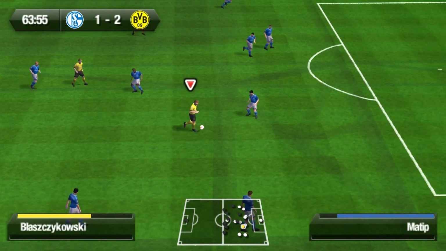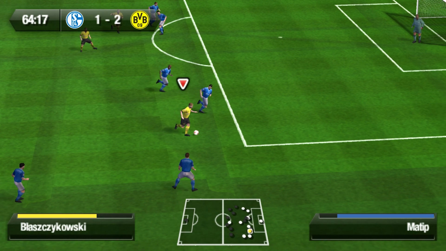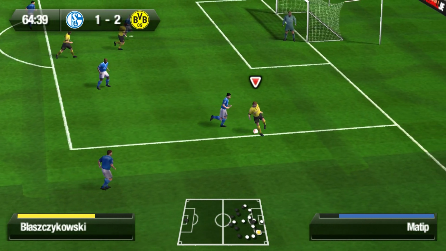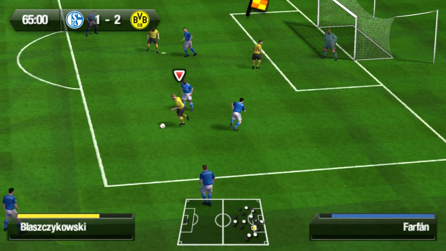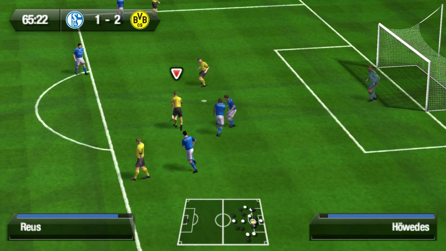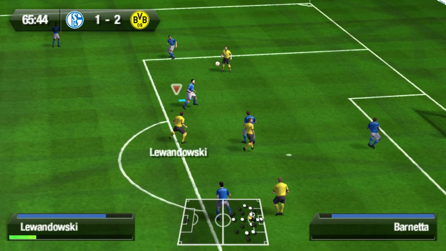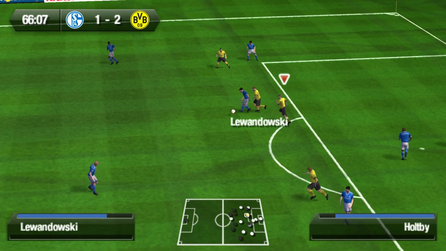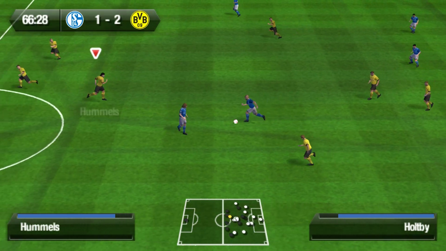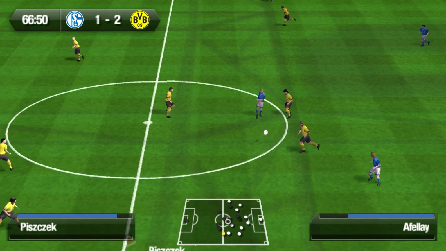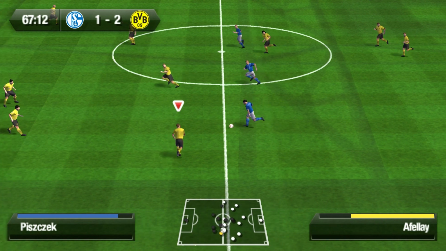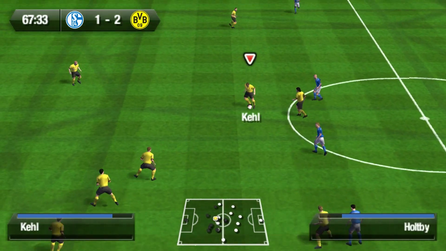Marco Reus to Jakub Blaszczykowski driving forward for Borussia Dortmund on the right into the box, a bit of a turn. Blaszczykowski cuts inside a bit and plays it to Marco Reus for a left-footed shot, blocked. And then Barnetta onto it for Schalke. Barnetta to Holtby driving forward for Schalke, and a pass to Afellay, but Sebastian Kehl intercepts.